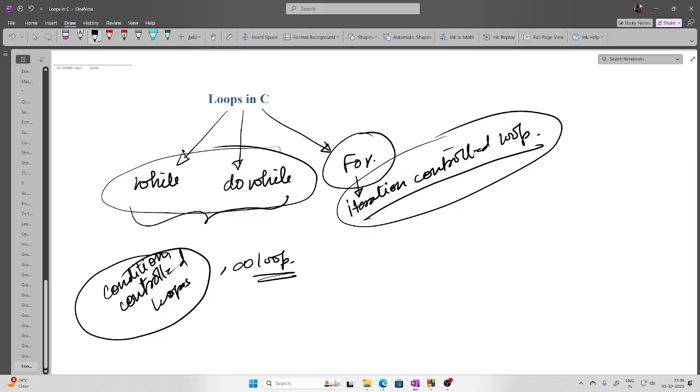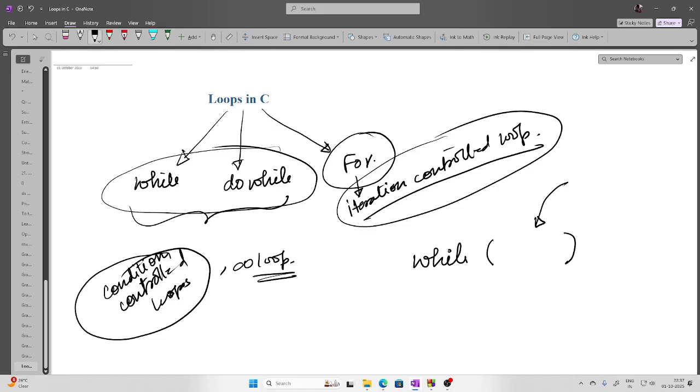Whereas if the iterations are known a priori, then the best loop is for.